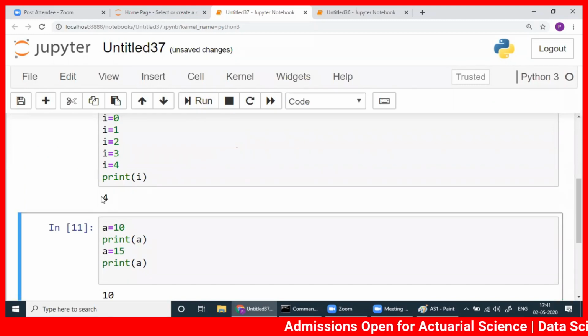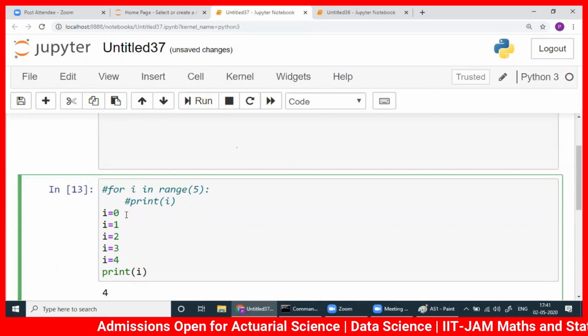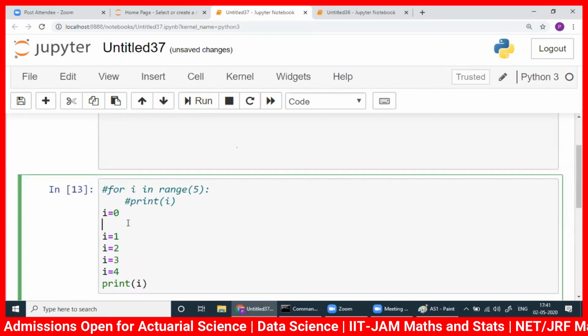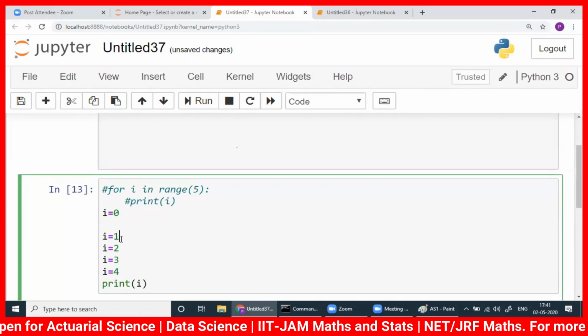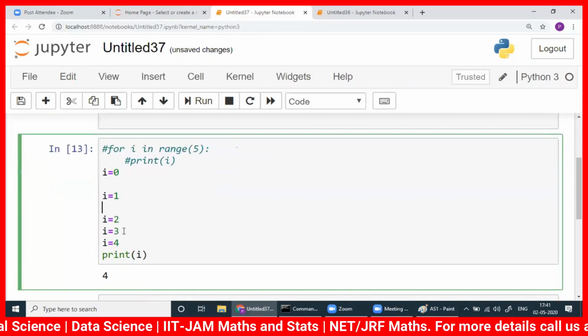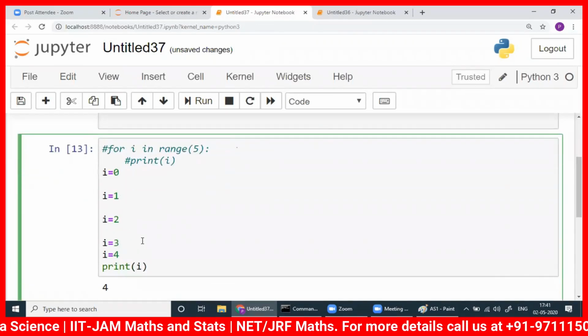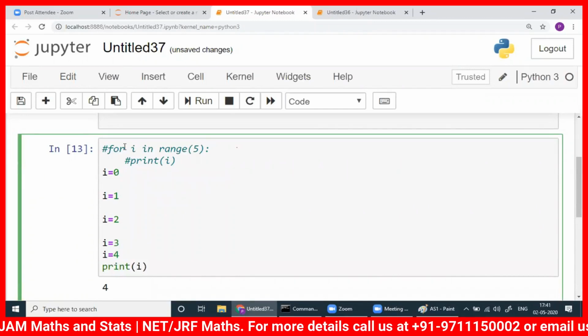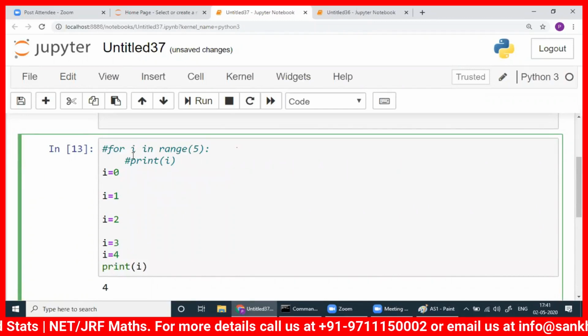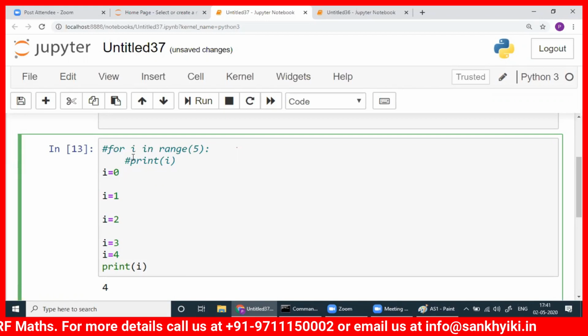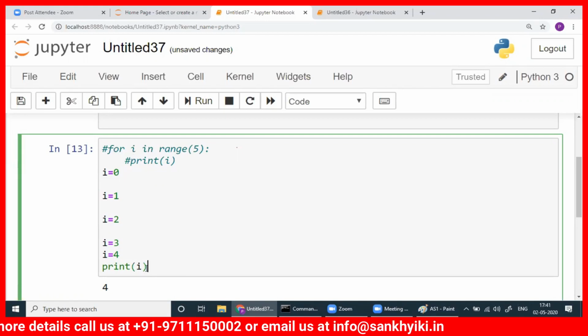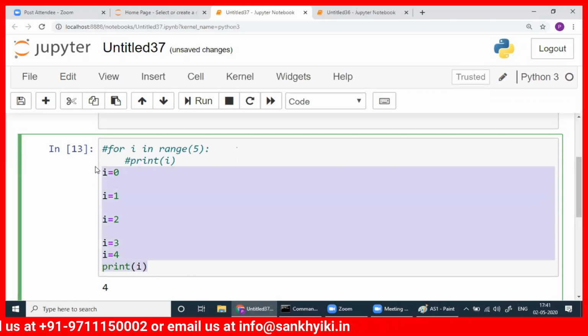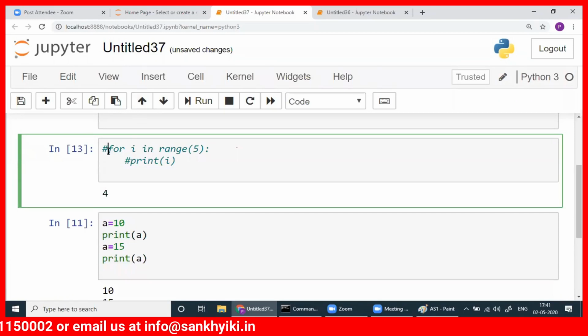So what value you are getting? Fourth value, last value. Why? Because I was 0, that's fine. If you make a print statement here, you will get 0 because I is assigned to 0. If you write a print statement here, it's 1. If you write a print statement here, you will get 2, that way. So in for loop, what happens is, it gets updated because you are printing the last one. That's why you are getting 4.